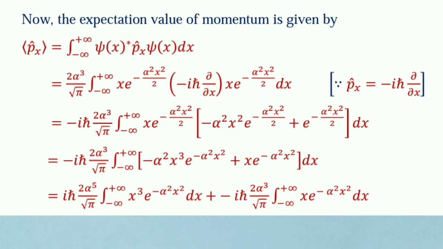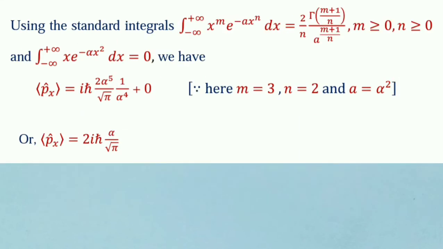Here px cap denotes the x component of the momentum operator and it is equal to minus i h bar del by del x. Then by simple calculation and using these standard integrals, we have the expectation value of momentum equal to 2 i h bar alpha by root pi.